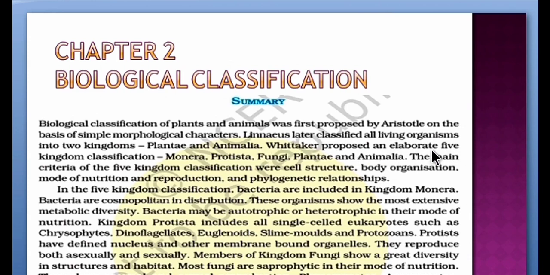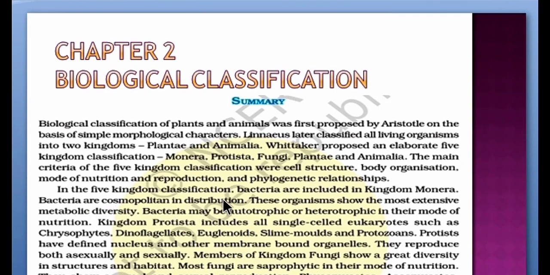Whittaker proposed an elaborate five-kingdom classification: Monera, Protista, Fungi, Plantae and Animalia. The main criteria of the five-kingdom classification were cell structure, body organization, mode of nutrition and reproduction, and phylogenetic relationships. In the five-kingdom classification, bacteria are included in kingdom Monera.